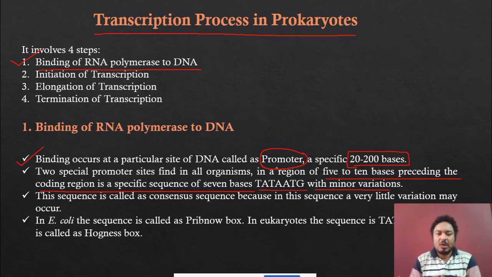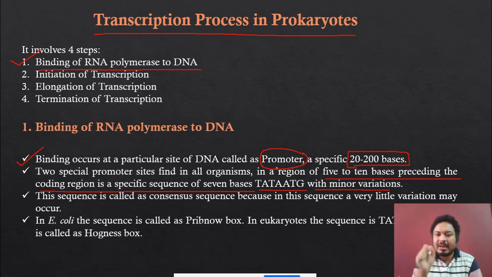Now see, the total promoter region is what? From 20 bases up to 200 bases. In this total of 20 to 200 base pairs, only 5 to 10 base pairs are very important. Approximately 7 bases, between 5 and 10, are very important for the polymerase.